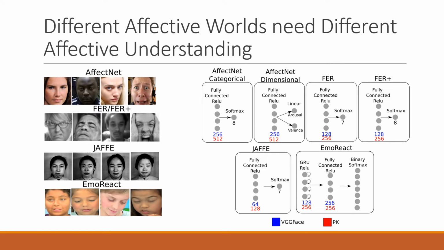In order to evaluate the capability of these models to learn facial representations and to investigate their limitations, we train them using different datasets. Each of these datasets has specific characteristics. The AffectNet dataset is used as our baseline model, and it has more than 1 million labeled samples crawled from the internet. The FER dataset contains grayscale images annotated by the same set of evaluators. The FER Plus dataset reannotates the same images from FER using a crowdsourcing methodology, providing a different affective understanding from these images.